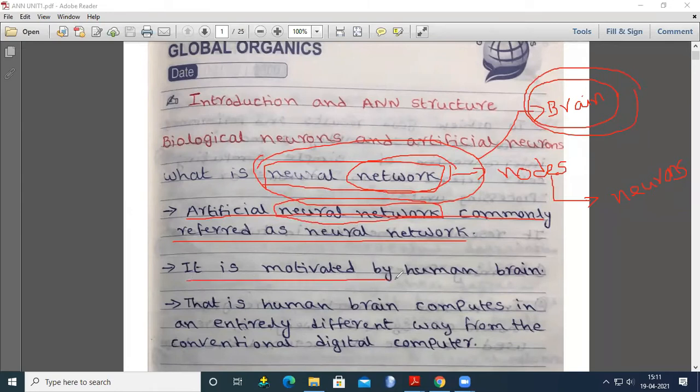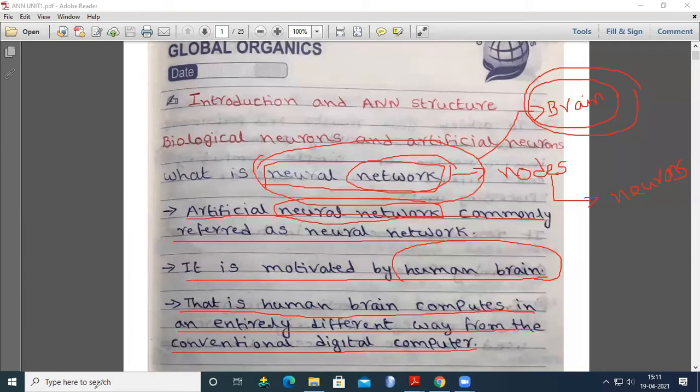It is motivated by the human brain. The idea of an artificial neural network is to create the human brain to process data. The human brain computes in an entirely different way from the conventional digital computer.